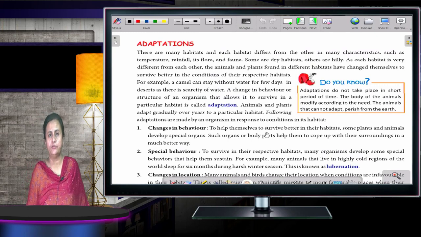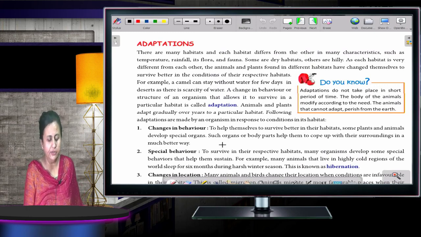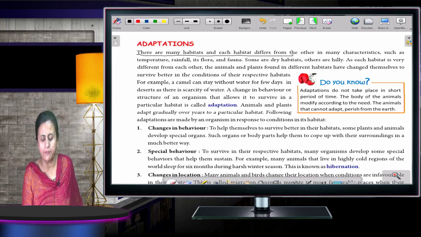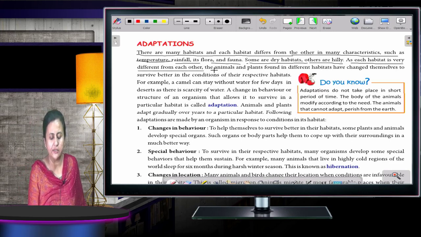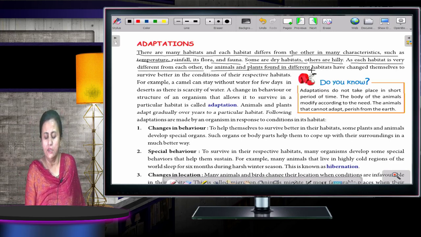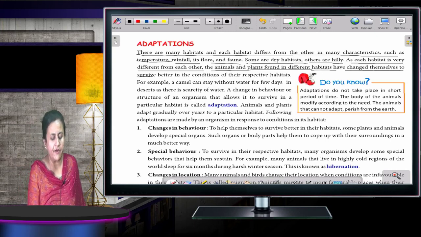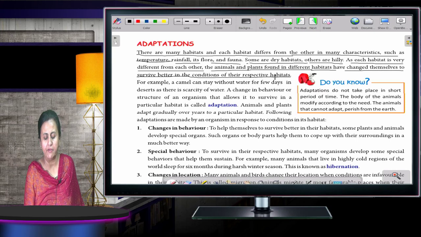What is adaptation? We'll start with adaptation. There are many habitats and each habitat differs from the other in many characteristics such as temperature, rainfall, its flora and fauna. Flora and fauna are the plants and animals. Some are dry habitats, others are hilly. As each habitat is very different from each other, the animals and plants found in these different habitats have changed themselves to survive better in the conditions of their respective habitats.